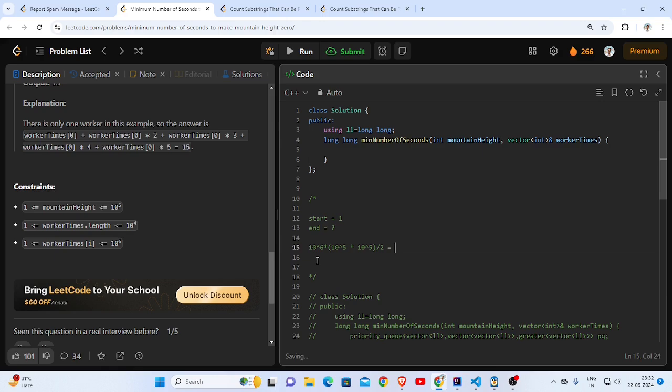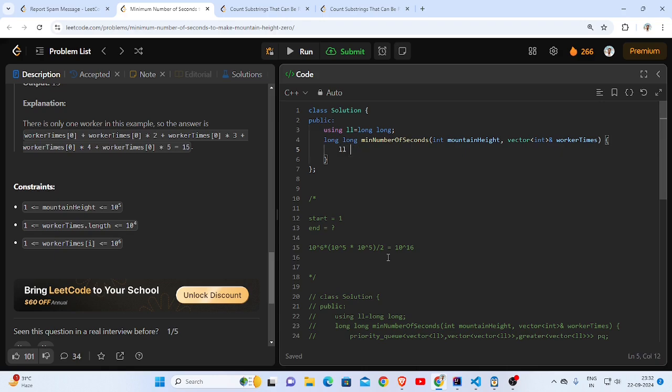This will turn out to be 10 to the power 10 times 10 to the power 6, 10 to the power 16. This will be our end, and this will be our binary search range.